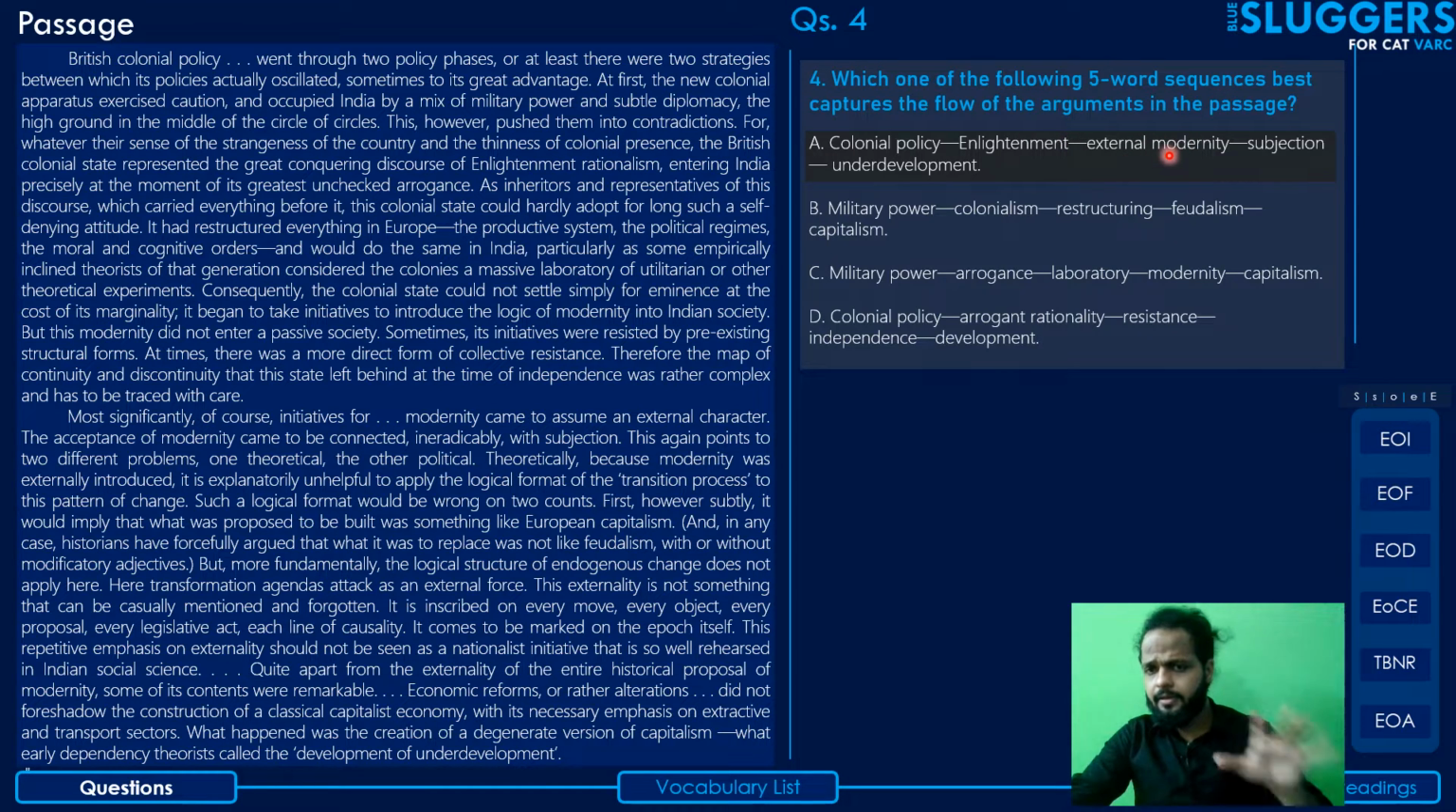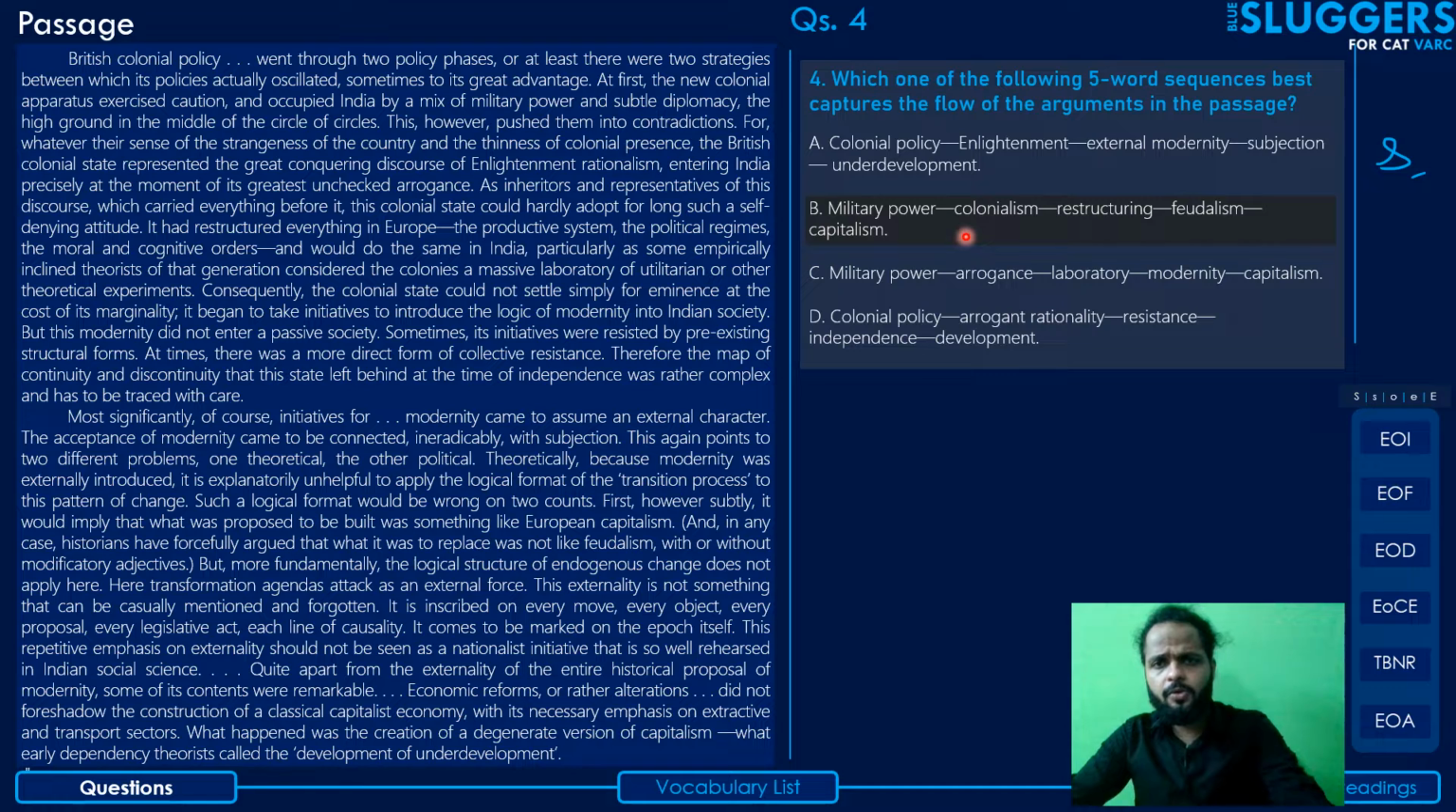External modernity being deployed over the colonies, in this case India. He's talked about that. Subjection, the idea of accepting modernity being considered as subjection is what the author has talked about somewhere here. And then finally it closes with the underdevelopment. So yes, this can be an answer. But because this is just the first option, we're going to mark this with the smallest weak selection. We might just come across a better flow of ideas. Let's see.